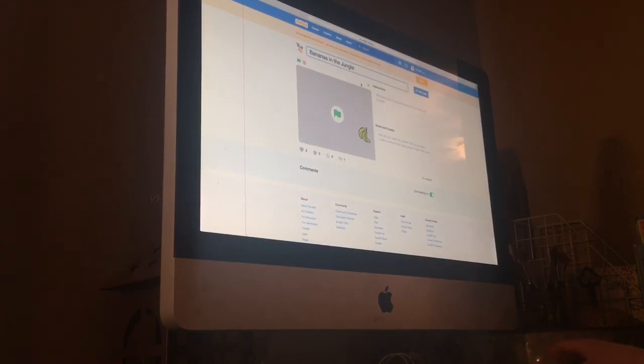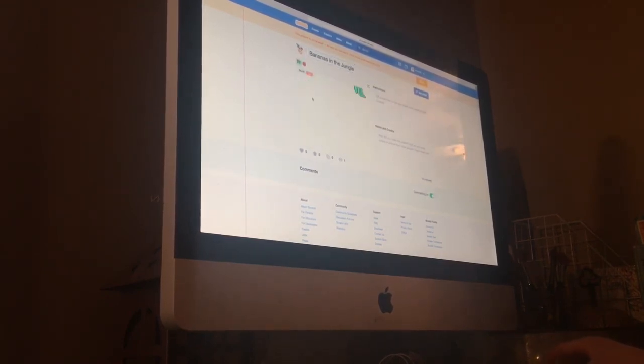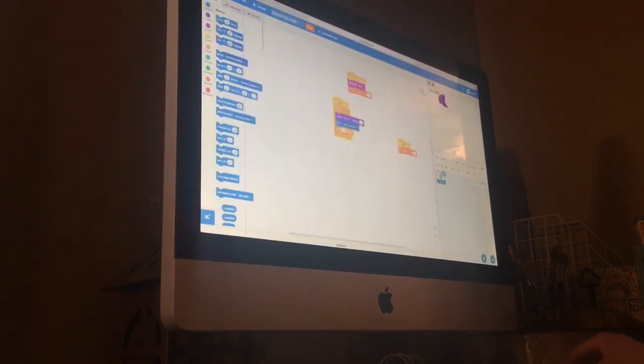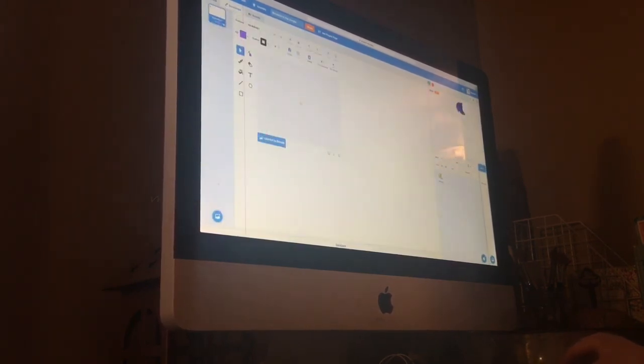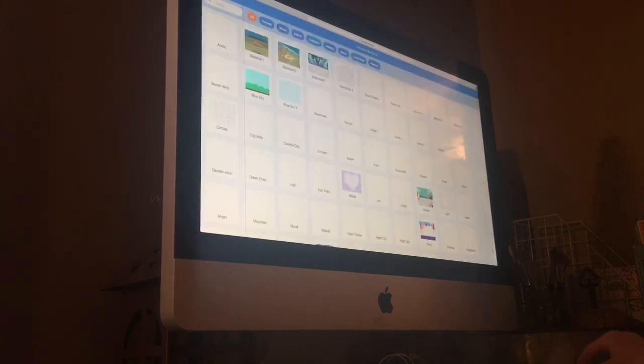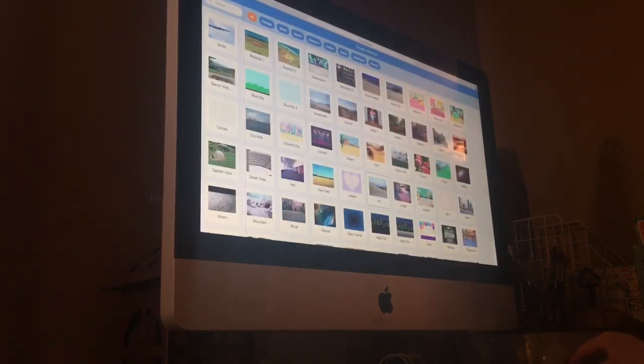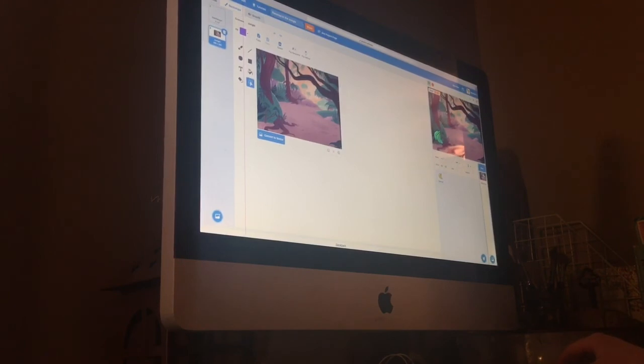It's a place. Alright, bananas in the jungle. So you click this, something's wrong. I'm going to click. Sometimes there's technical difficulties. Alright, let me click this. Yep, it's not there. Alright, let's do this. Click Jungle. Backdrops. There we go. And now it's going to get rid of that.